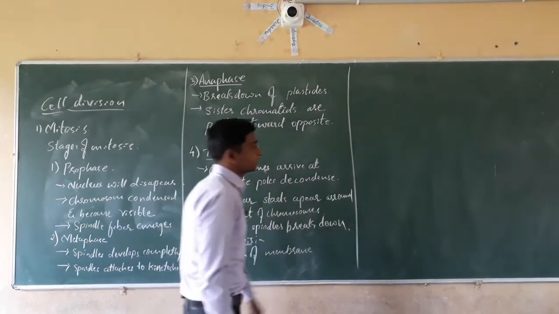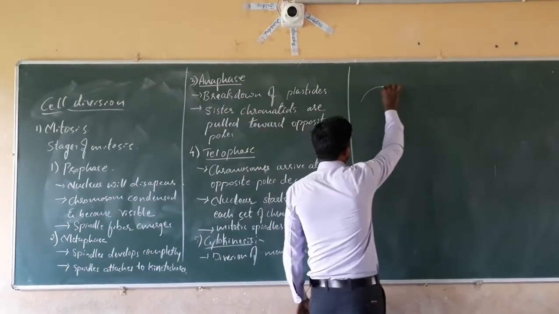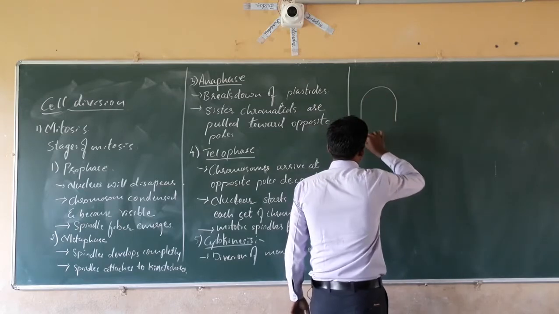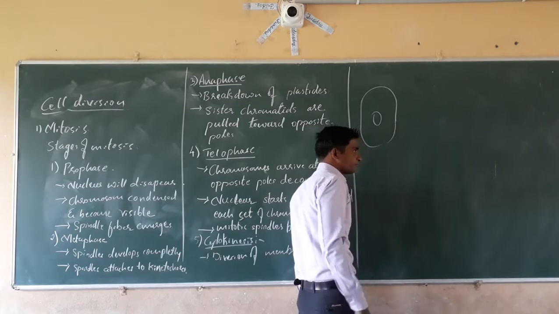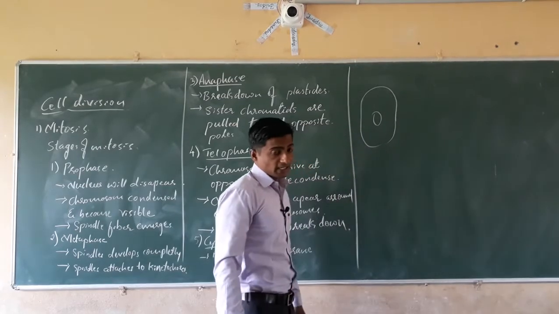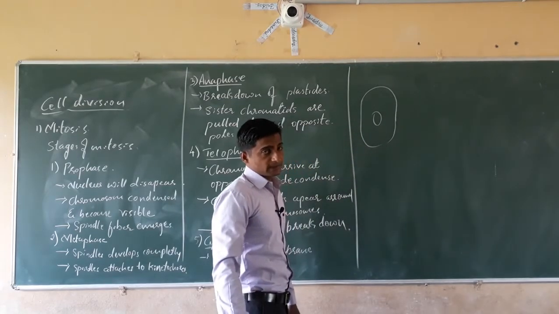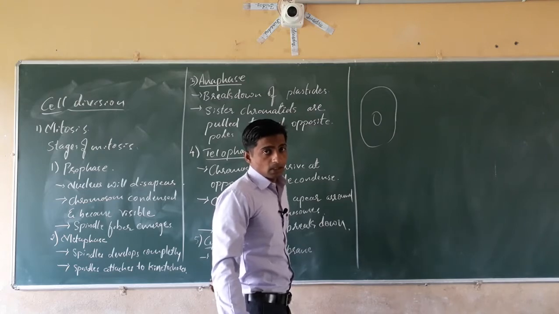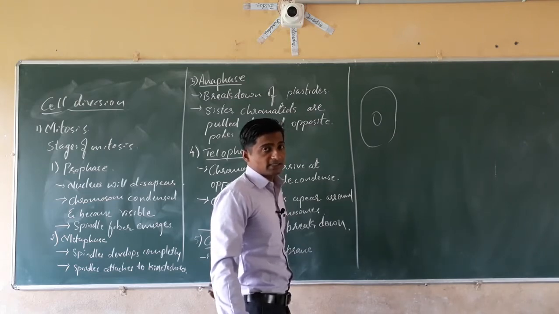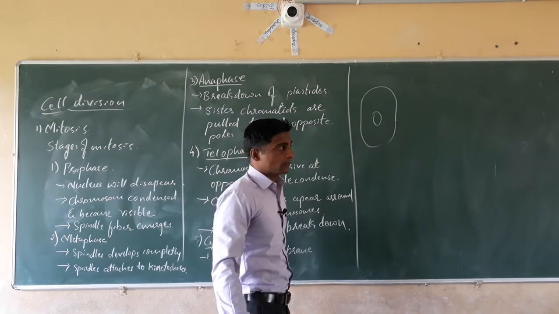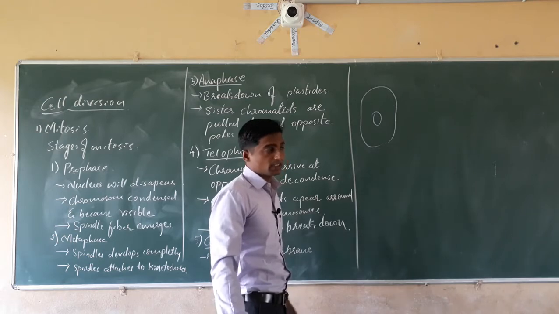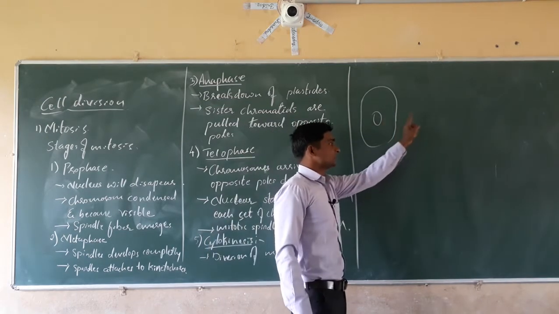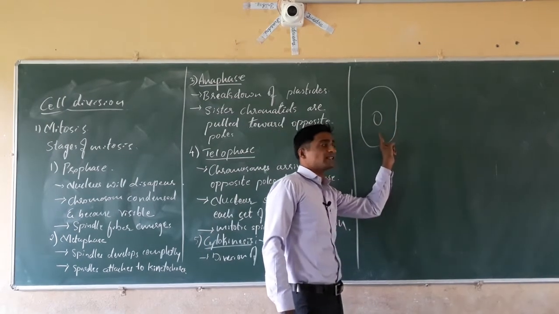See what happens, dear students. Here is a single cell with a nucleus. We have studied in the cell theory that all living organisms contain cells, and that cells arise from pre-existing cells. New cells are formed from pre-existing cells.